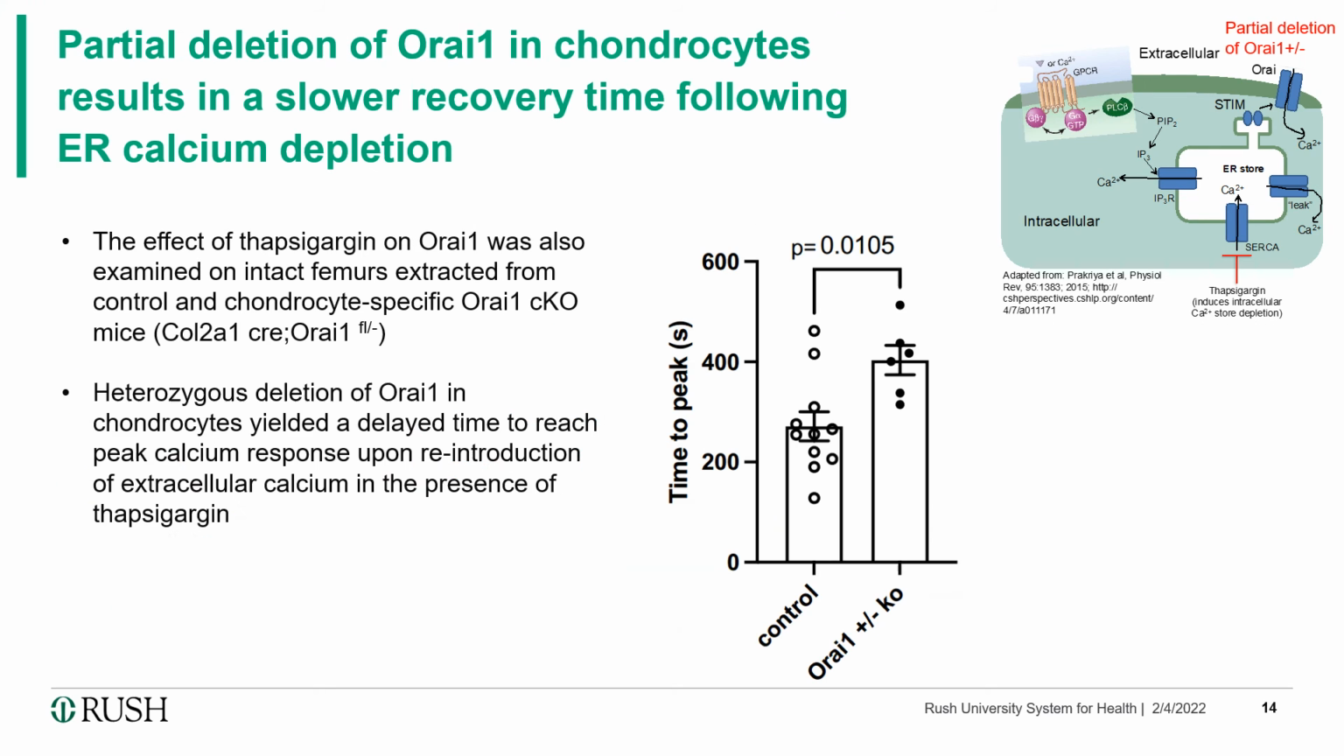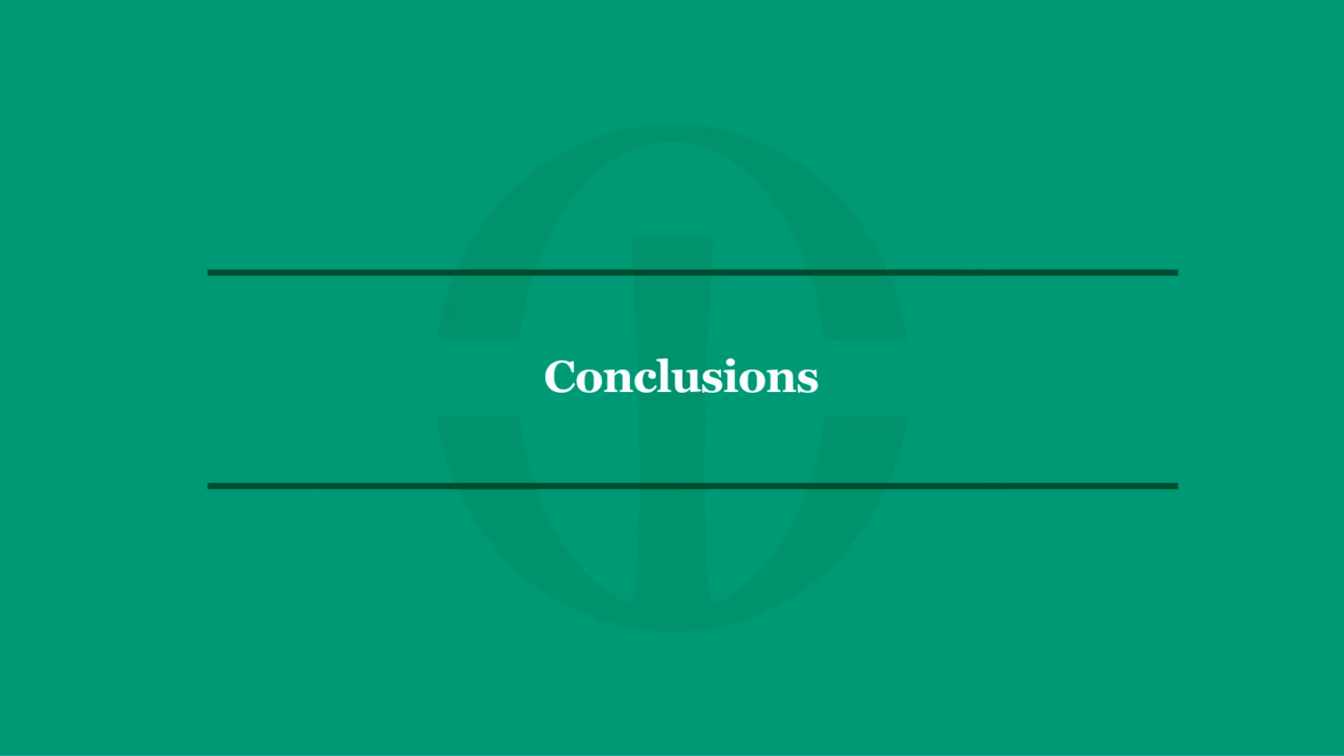Lastly, for the second calcium imaging experiment, we compared an age-matched cohort with a modified mice line featuring a chondrocyte-specific partial knockout of ORAI1. We found that in the presence of thapsigargin, these ORAI1 knockout chondrocytes took longer than controls to see an increase in intracellular calcium when extracellular calcium was added back into solution.